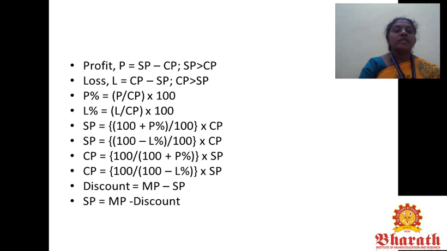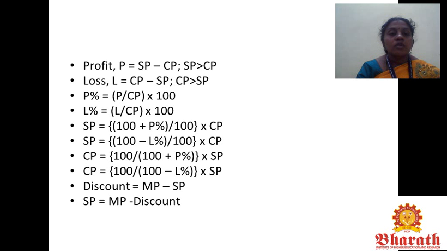So first formula, profit P equals SP minus CP if SP is greater than CP. Suppose if CP is greater than SP, then loss L equals CP minus SP. Profit percentage equals P by CP into 100. Loss percentage equals L by CP into 100. Then SP equals (100 plus P percentage) divided by 100 into CP.